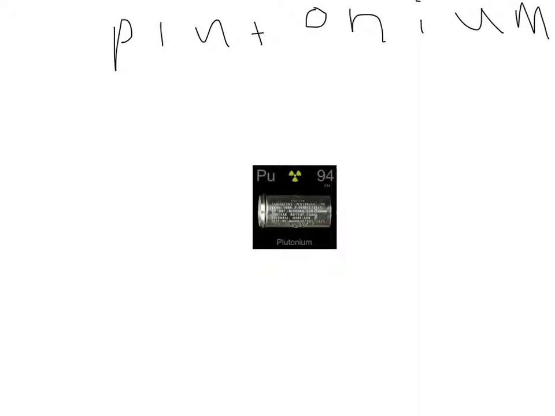This is plutonium. It is a highly nuclear element in the periodic table. Its abbreviation is Pu. Its atomic mass is 244, and its atomic number is 94. Plutonium was discovered by Glenn T. Seaborg, J. W. Kennedy, E. M. McMillan, and A. C. Wahl in 1940 in the USA. The origin of the name was after the planet Pluto.